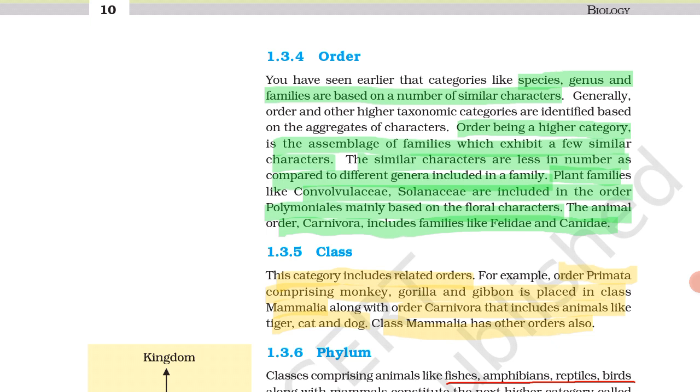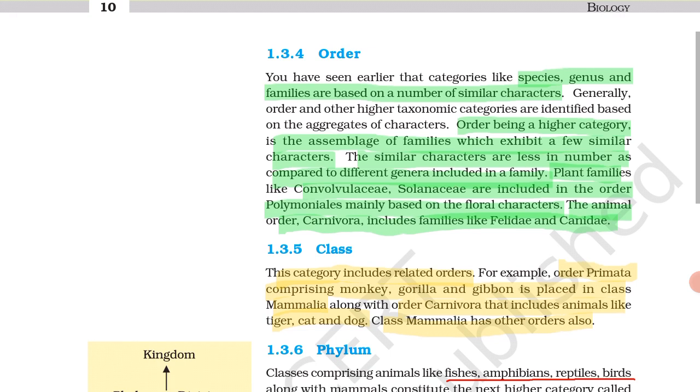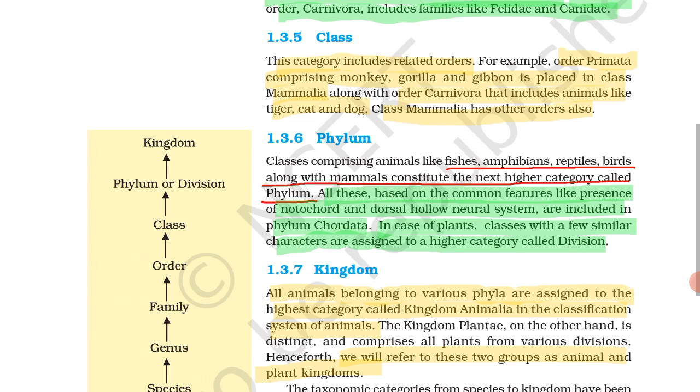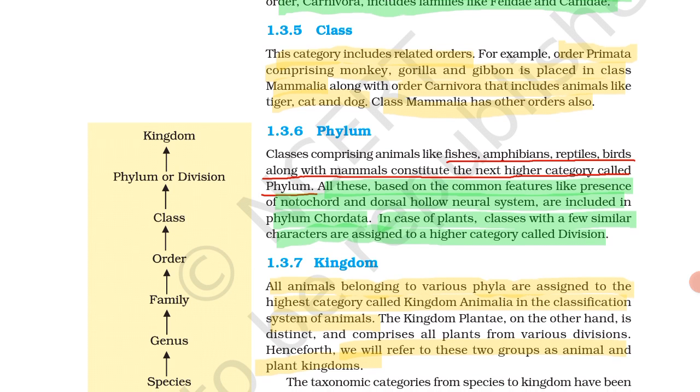Plant families like Convolvulaceae and Solanaceae are included in order Polymoniales, mainly based on floral characters. The animal order Carnivora includes families like Felidae and Canidae. Then class. This category includes related orders.